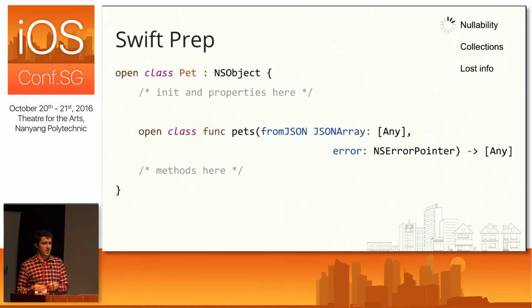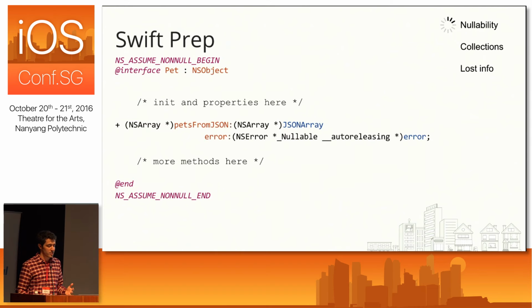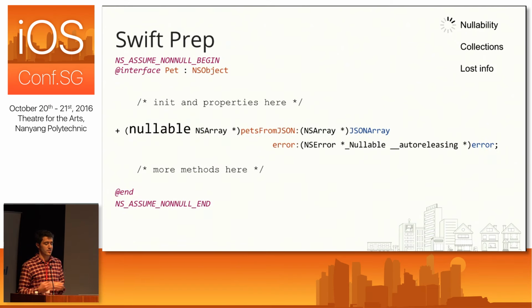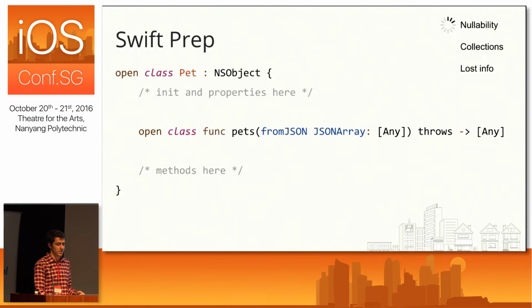Now, in Swift, if a method throws, if it actually throws an error, it's not going to return a result. And so to fix that, we have to mark this appropriately as nullable so that Swift can safely bridge it as throwing again. So to do that, we just go back to our Objective-C header, and this is pretty straightforward. We just mark our NSArray return value as nullable. And then when we head back over to Swift, we can see it's throwing again, and that pretty much covers it for all of the changes we need to make for nullability.